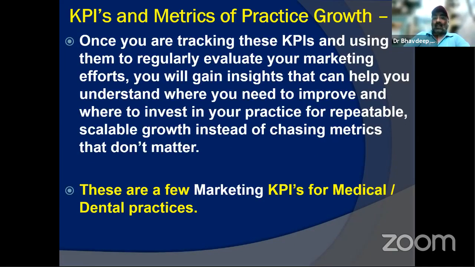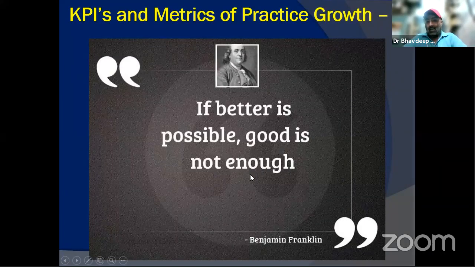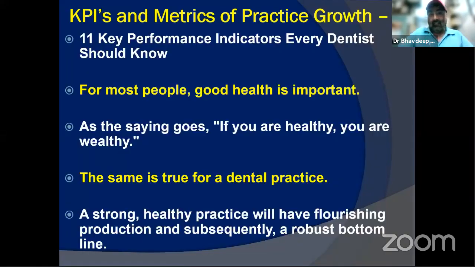So once you're tracking these KPIs and using them to regularly evaluate your marketing efforts, you will know where you need to improve and where you need to invest for repeatable, scalable growth, instead of chasing metrics that don't matter. So these are the 6 KPIs which are essential. But then Benjamin Franklin once said, if better is possible, then good is not enough. So we began from the slide: is that enough? Sometimes good is just not enough. You have to get better. And if best is possible, then better is also not enough. So what are the 11 key performance indicators?